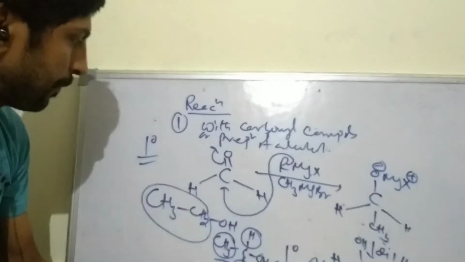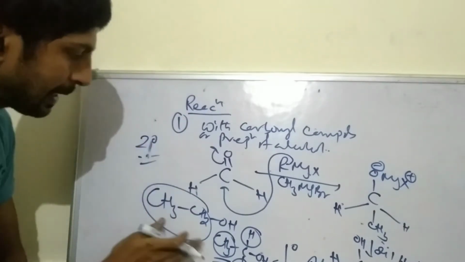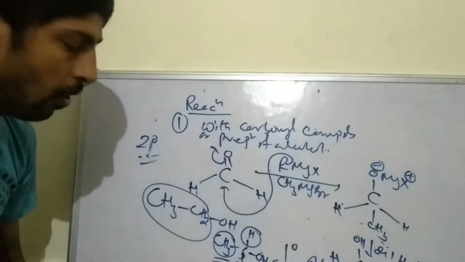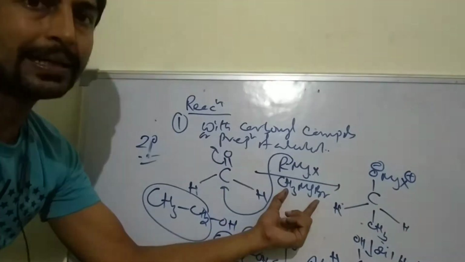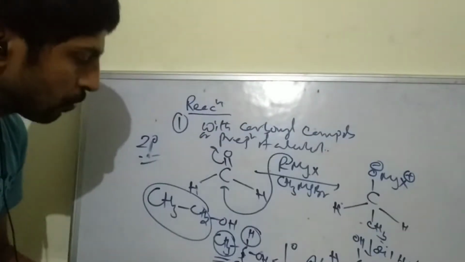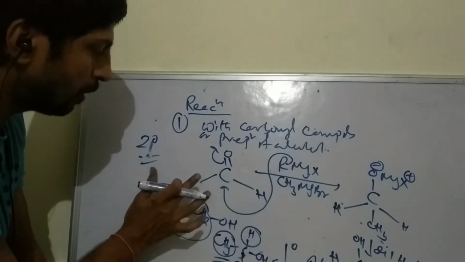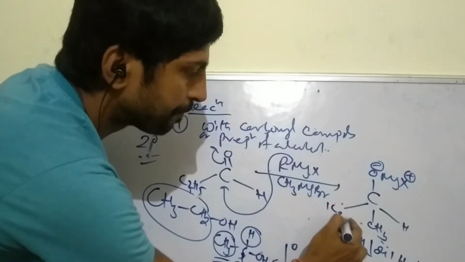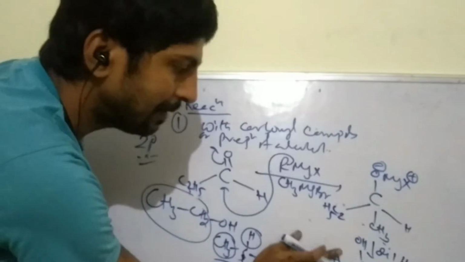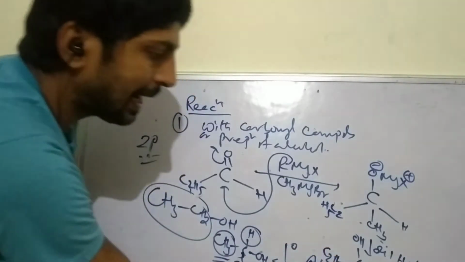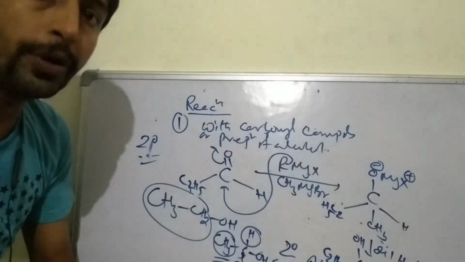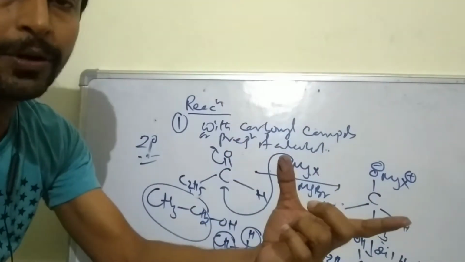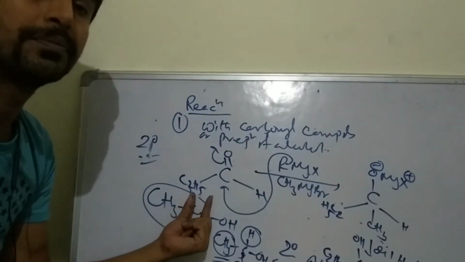In case of 2 degree, one hydrogen is replaced by another group, C2H5. So the smallest group is taken in the Grignard and the remaining group is taken in the carbonyl. So the remaining groups are C2H5 and hydrogen. So that is the C2H5, that is the hydrogen, and that is the C2H5. So that is 2 degree alcohol. So in case of 2 degree alcohol, one alkyl group is taken in the Grignard, and another alkyl group is taken in the carbonyl.